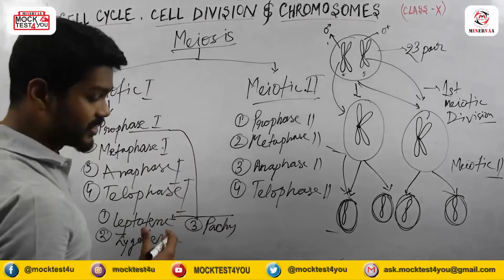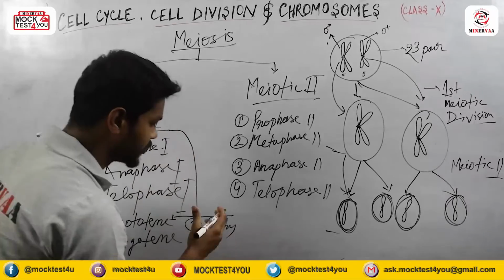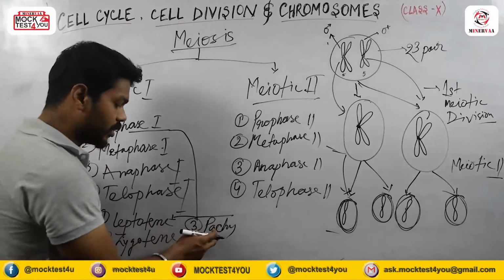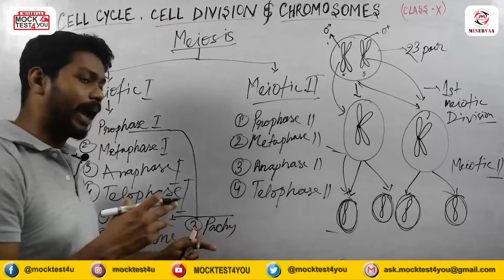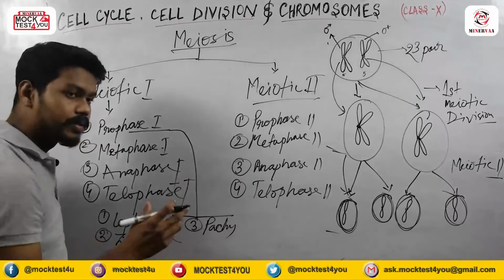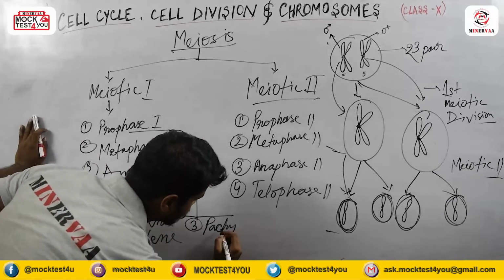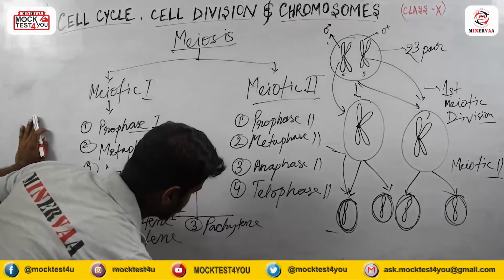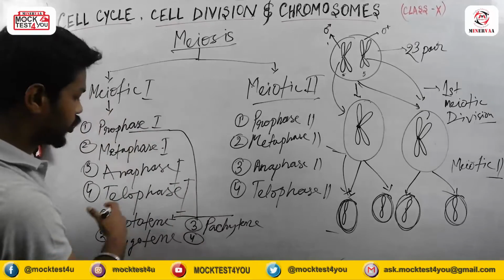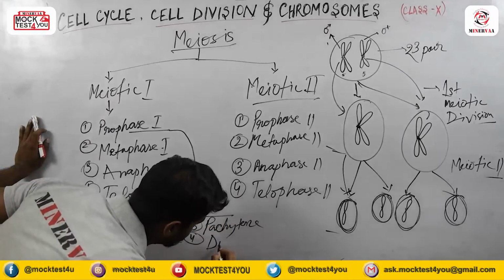Few people say it differently, but we call it pachytene. This is also very important, because in the pachytene subphase the crossing over will occur. After the pachytene, leptotene, zygotene, pachytene, diplotene will occur.